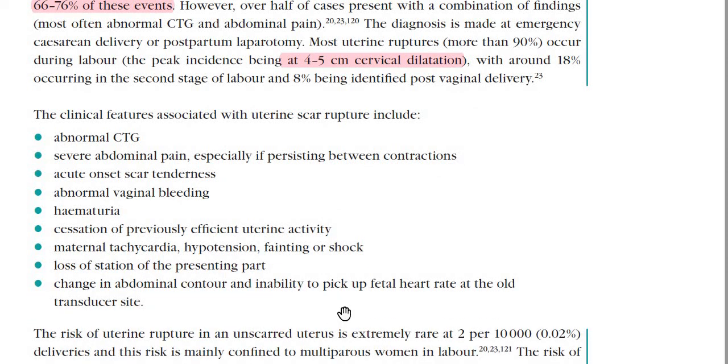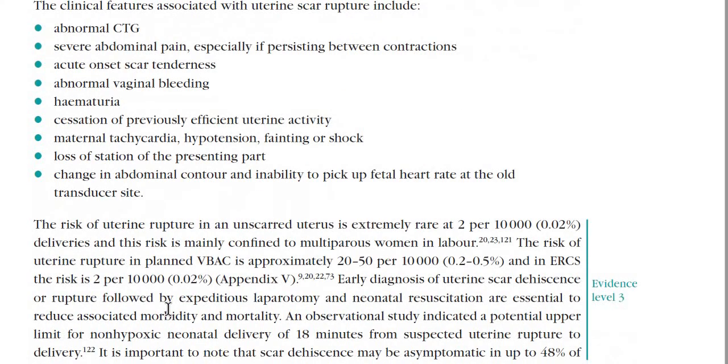Because the rupture has occurred like that. So these are the clinical features associated with scar rupture: abnormal CTG, seen in 66 to 76%; then severe abdominal pain, especially if it persists in between contractions; acute onset of scar tenderness; abnormal vaginal bleeding; hematuria; cessation of previously efficient uterine activity, now the uterus is silent; maternal tachycardia, hypotension, fainting or shock; loss of station of the presenting part; change in abdominal contour; and inability to pick up fetal heart tones at the old transducer site. So all of these complications can occur.